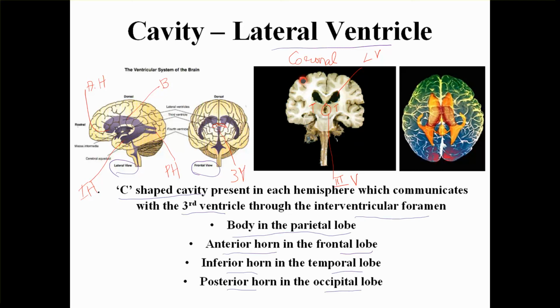So here is another view in which you can see the lateral ventricle. You can see the interventricular foramen of Monro, and you can see the third ventricle here. Moving on.